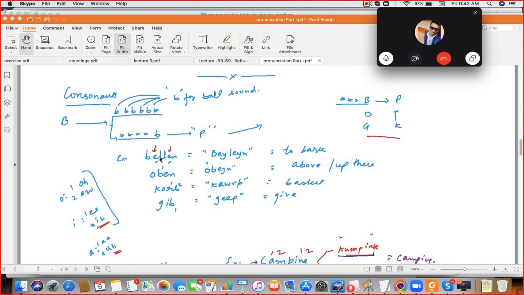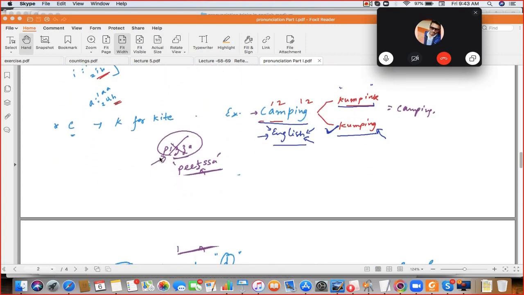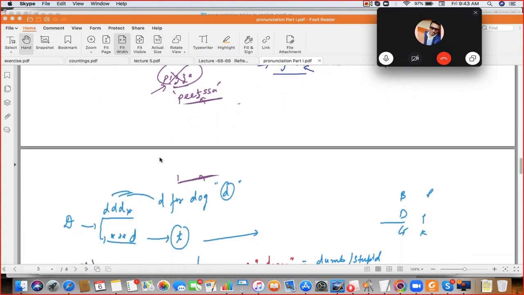Belen. Oben. Corp. Geep. Belen, Oben, Corp, and Geep. Right. Next is C. C has the K sound. Speak the example: Camping.